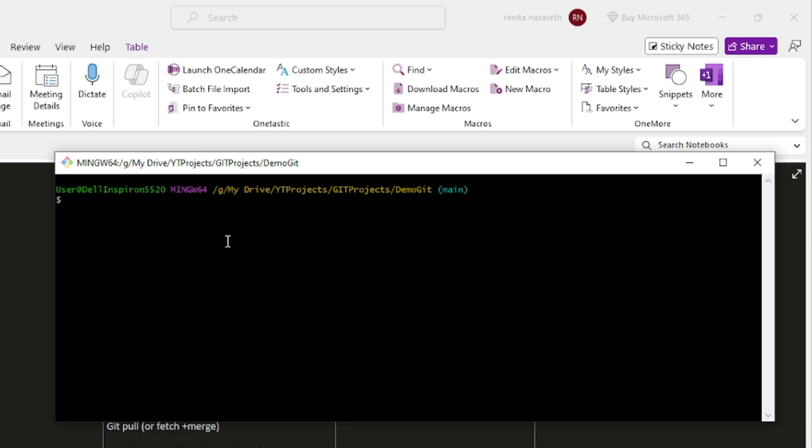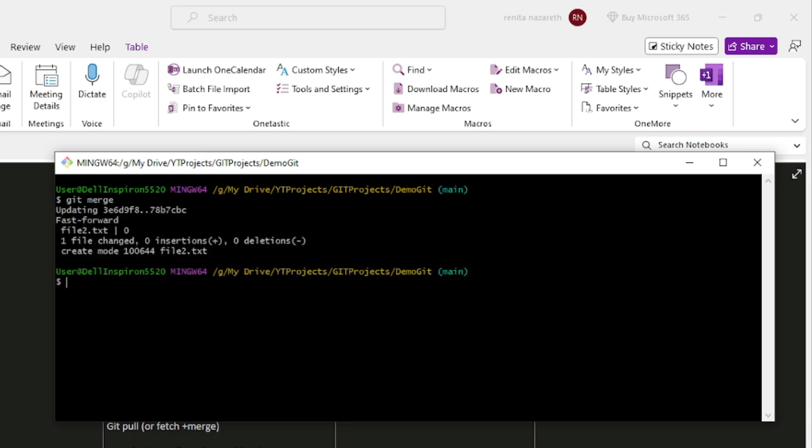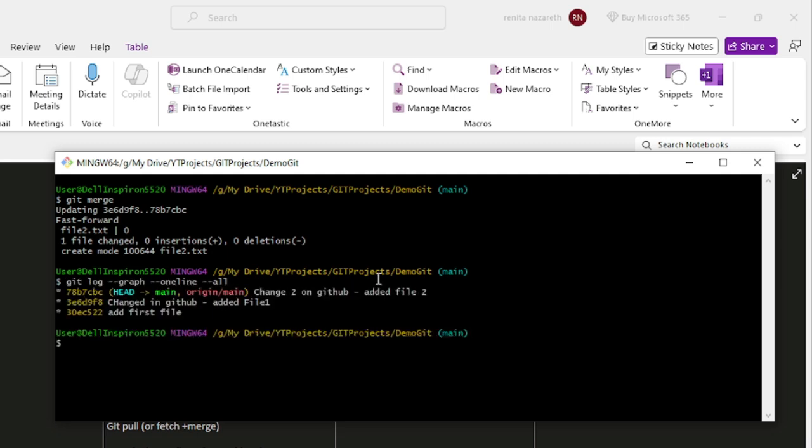So I'll be merging now. Git merge. And as you see, there was a fast forward merge wherein file 2 has come up, right? Okay, and let's check the log now, and yay, our head main has moved. So this is how we have done two cases of fast forward merge: one with the pull, and the second time with the fetch and the merge.